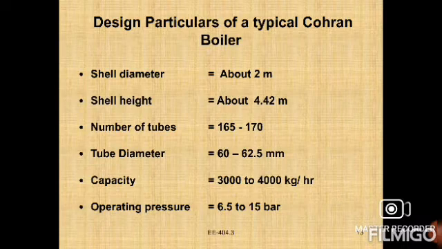Capacity is 3000 to 4000 kg per hour, so a maximum of 4000 kg per hour of steam will be generated. Working pressure is 6.5 bar, maximum pressure 15 bar. These are the question boiler particulars.